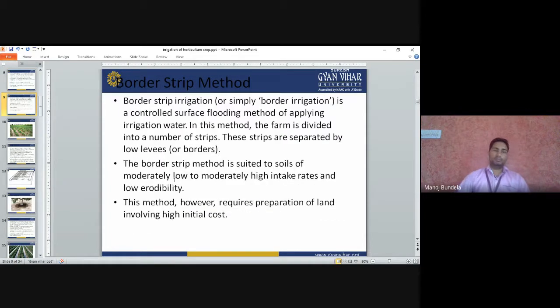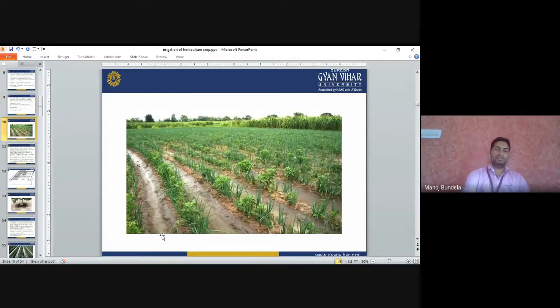But in the border strip method, we have to prepare the field and the small strips. It requires preparation of land, which means a high initial cost, because we have to divide the field into different areas and apply the water accordingly. We have to make channels, and in these channels we apply the water. So this is called the border strip method of irrigation.